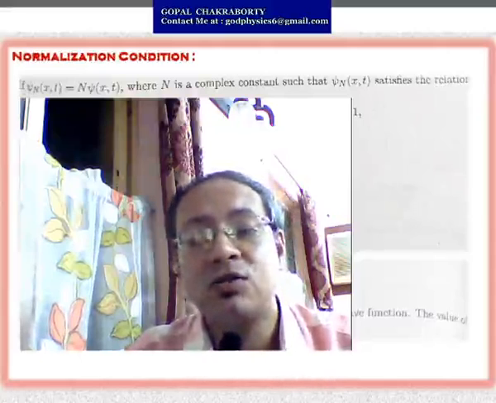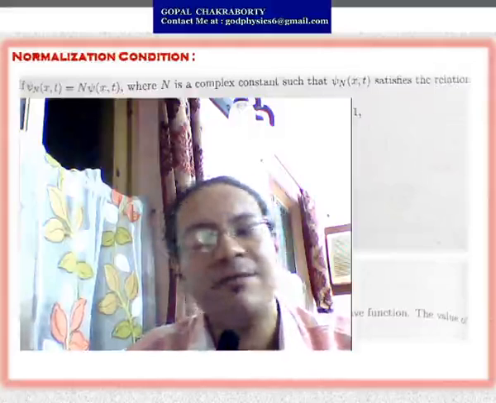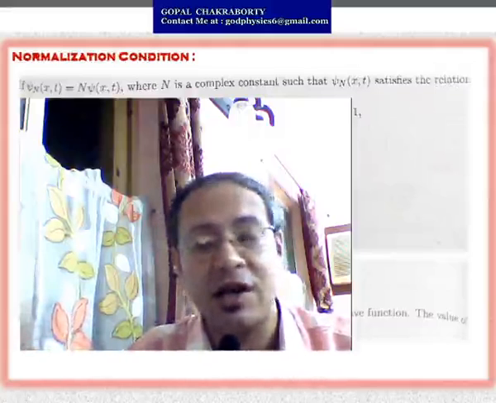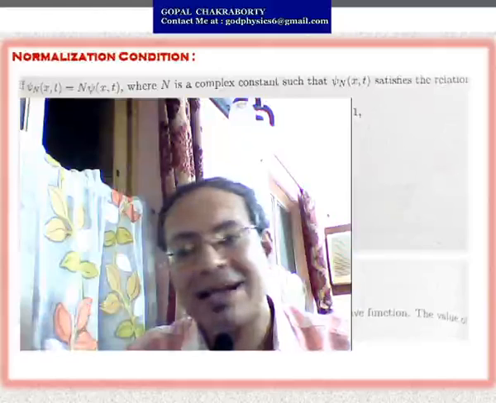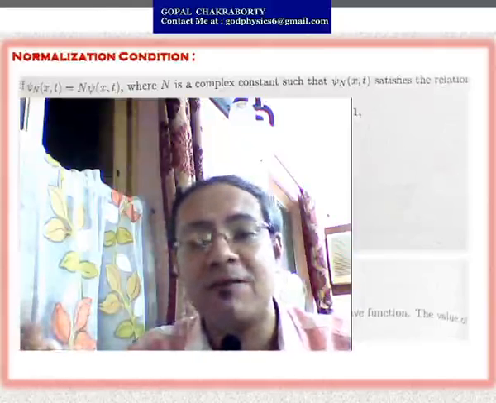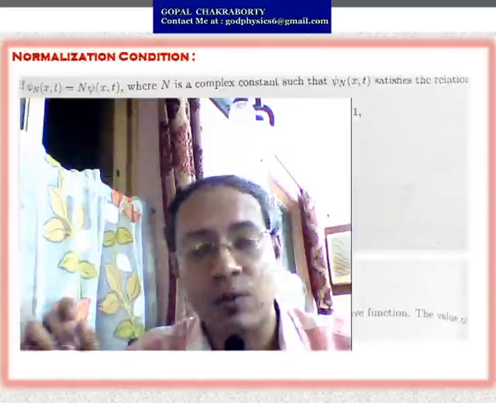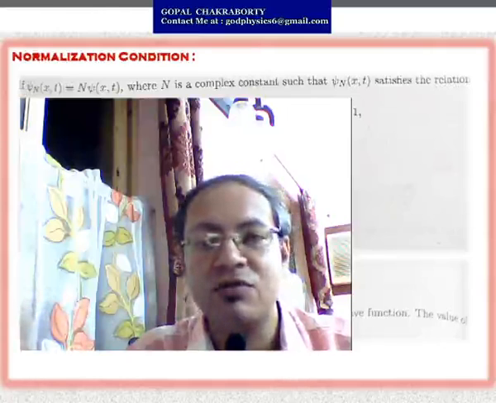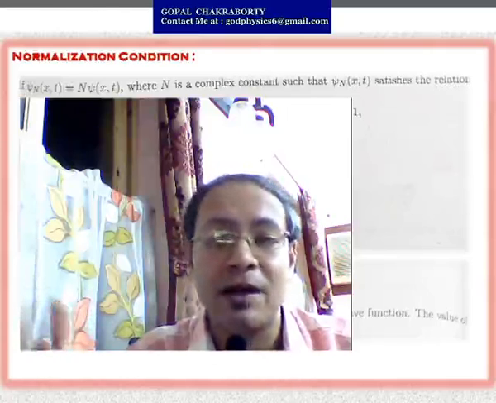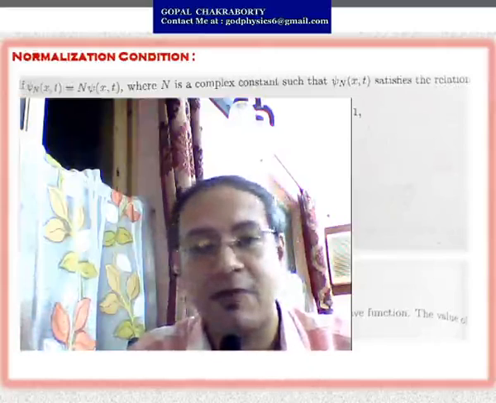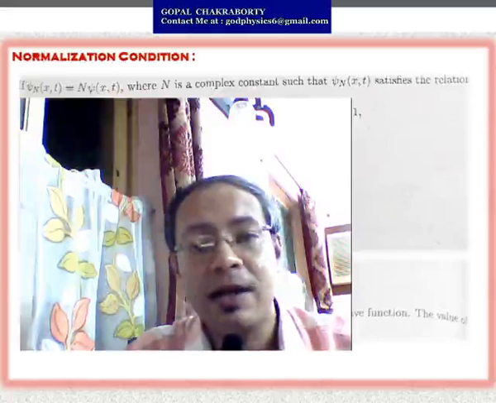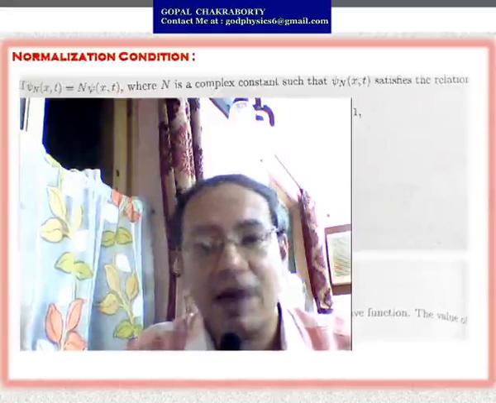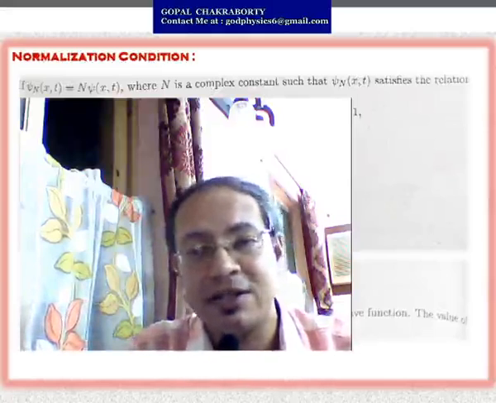This is the normalization condition. So to achieve that condition, suppose you consider some non-normalized wave function, to make it normalized you have to multiply this wave function with some constant. Due to the multiplication by some constant value, the wave function becomes normalized. That's why this constant is termed as the normalization factor. Now I will show you the corresponding conditions.